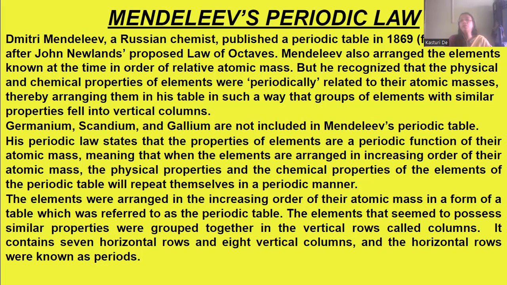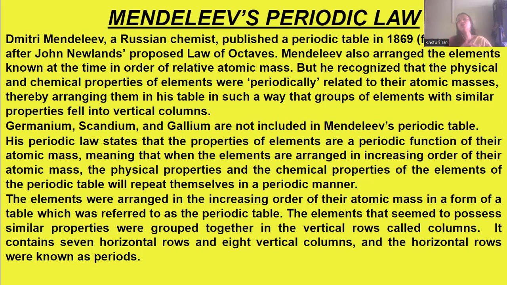What did Mendeleev do? He also arranged the elements which were known at that time in order of their relative atomic mass. But he recognized that the physical and chemical properties of the elements were periodically related to their atomic masses. So he arranged them in his table in such a way that the groups of elements with similar properties fell in the vertical columns.